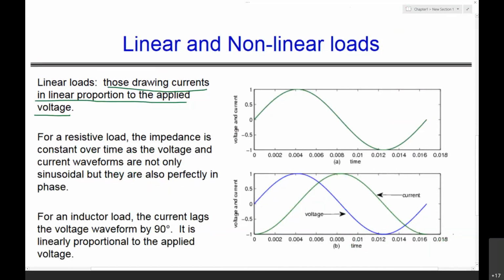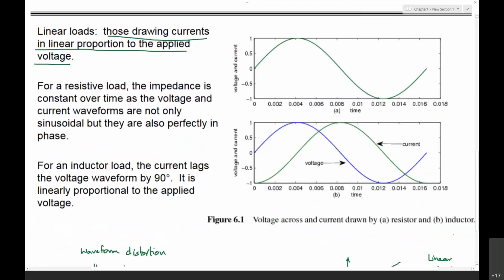In these waveforms, for a resistive load, the voltage and the current are overlapped. They are perfectly in phase, and also of the same magnitude with respect to 1 per unit. This is the case for a resistive load: the impedance is constant over time, as the voltage and current waveforms are not only sinusoidal, but perfectly in phase with each other.